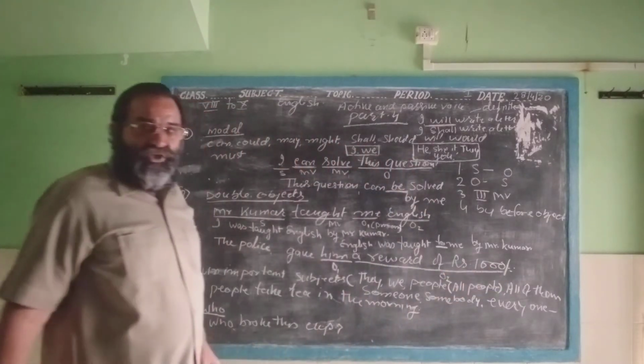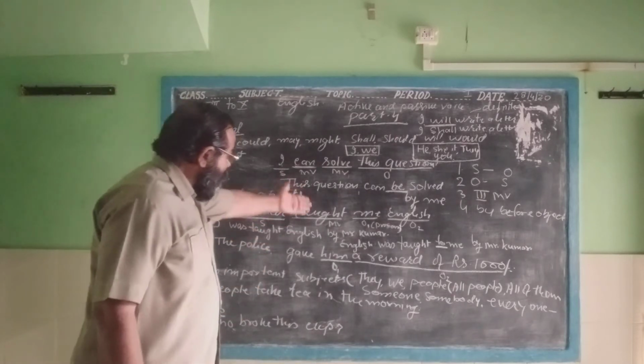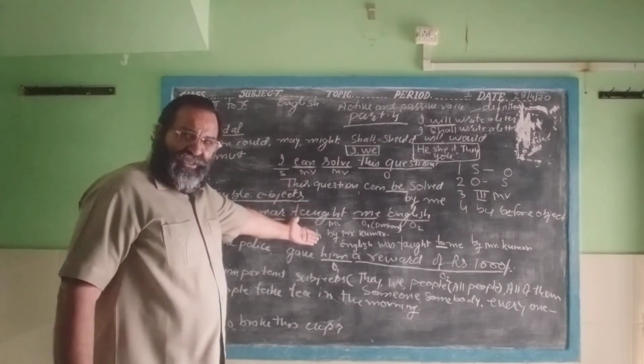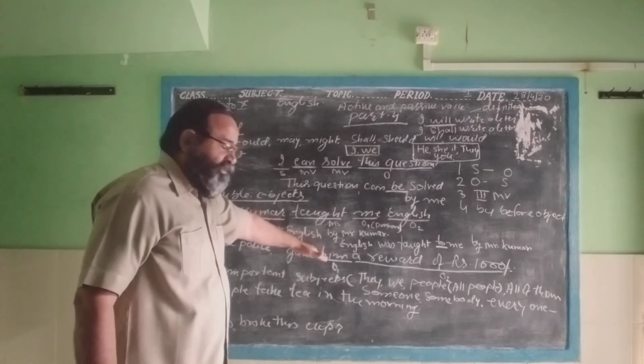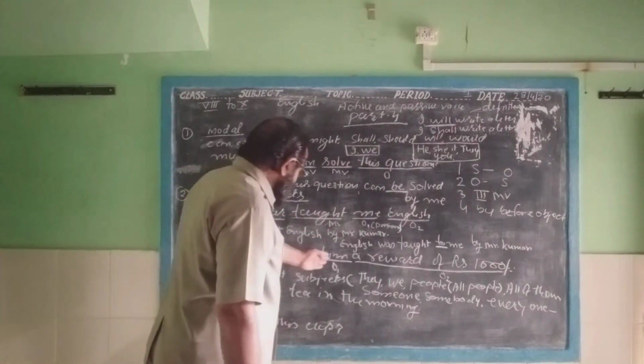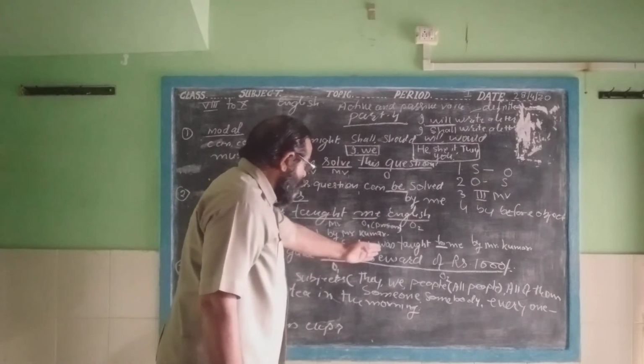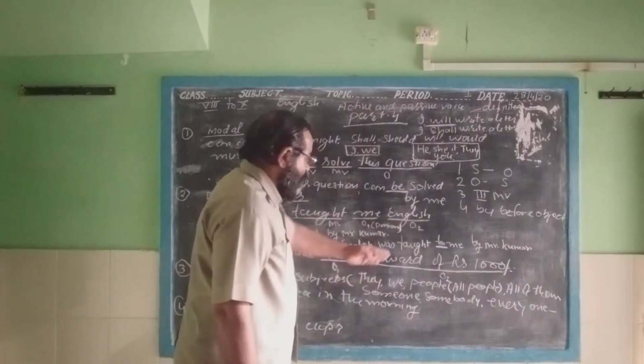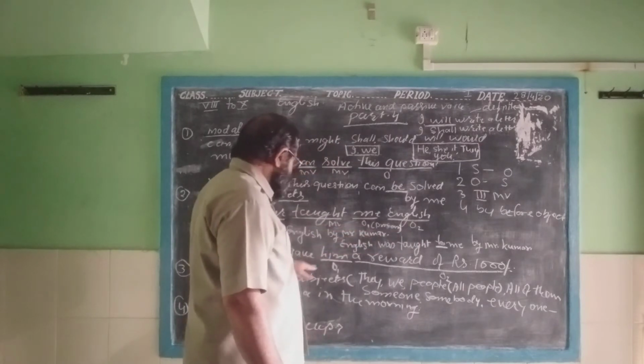Object number 2. Similarly, as I told you in the above sentence, it can be changed. You can take a reward of rupees 1000. We want to make, first, you can take him.